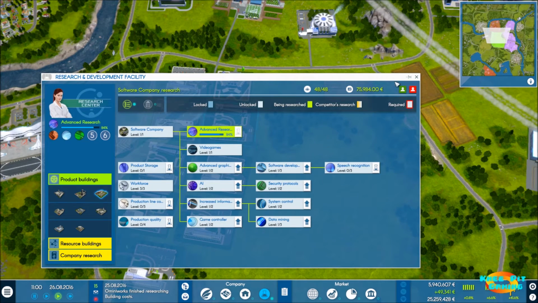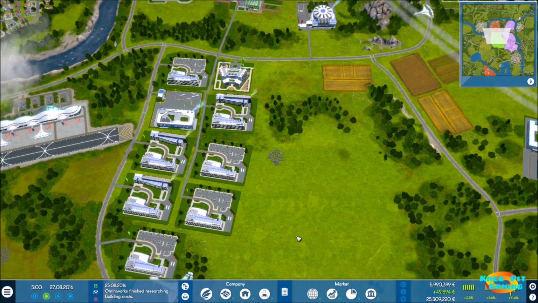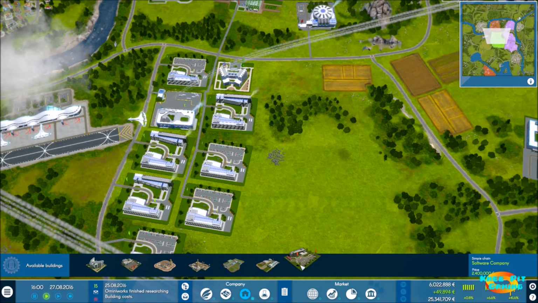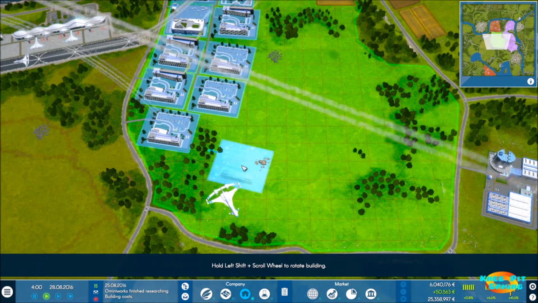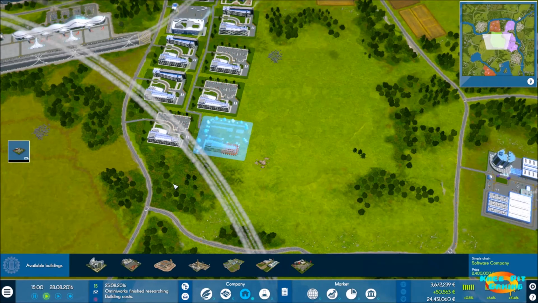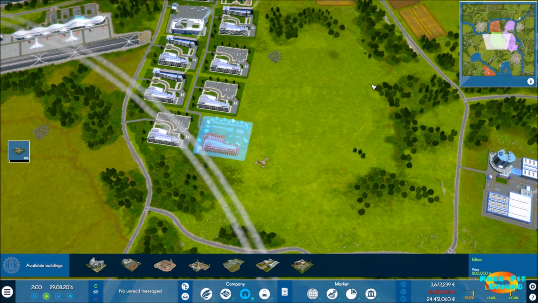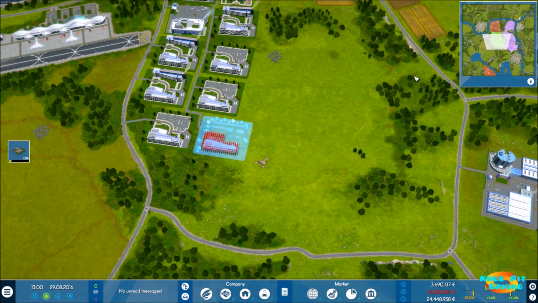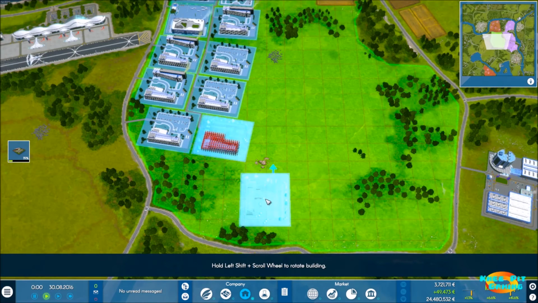So once advanced research is done, which should be momentarily, I'm actually going to slow down time a little bit, and let's see if we can actually build software company 2.4 million. So let's go ahead and build. Let's go ahead and turn this around, see if we can build one more of those. I think we're actually going to have 3 new products available to us once our research is completed, and 96%, we're almost there. Okay, in fact, I'm going to go ahead and start up another one.